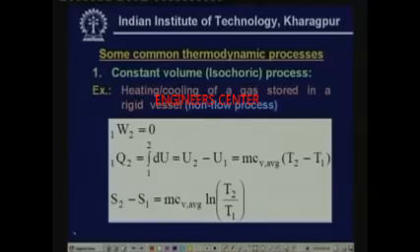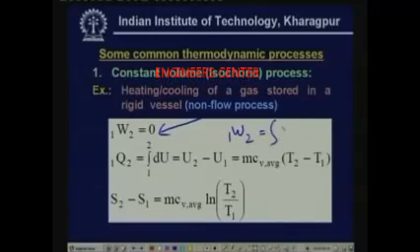How did we get these equations? For example, this equation, how did we get this? For a non-flow process, if you remember, the work transfer 1W2 is given by the integral of PdV between 1 and 2, and here dV is the volume change.